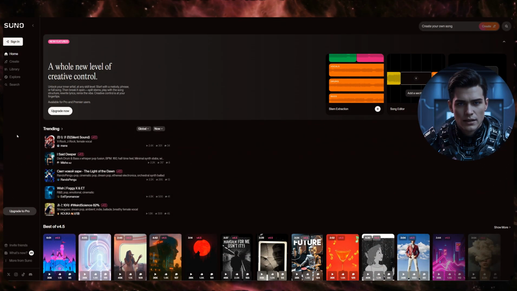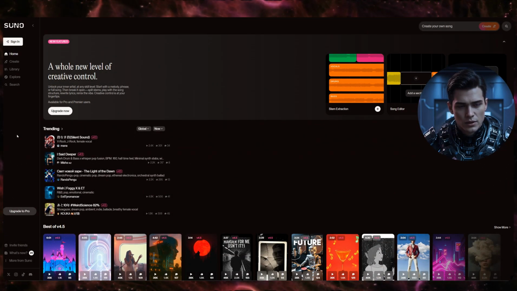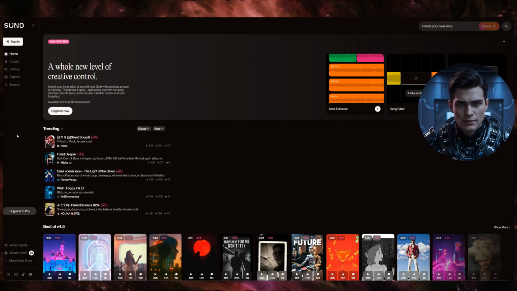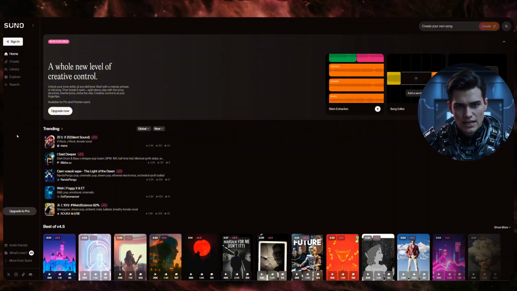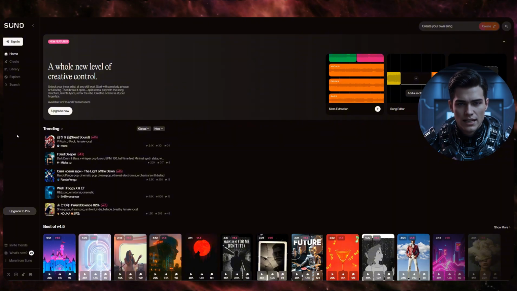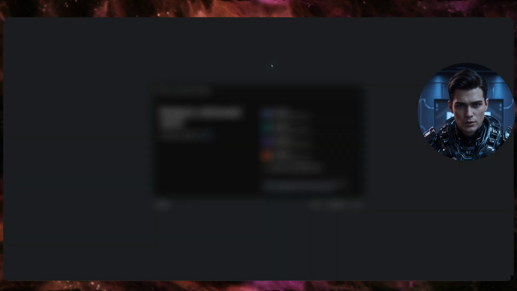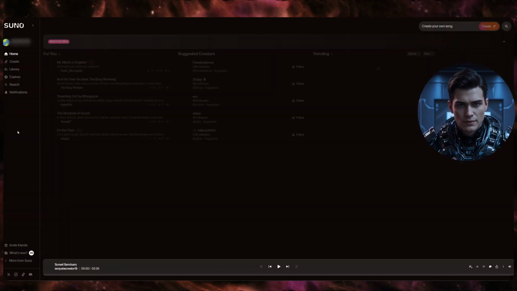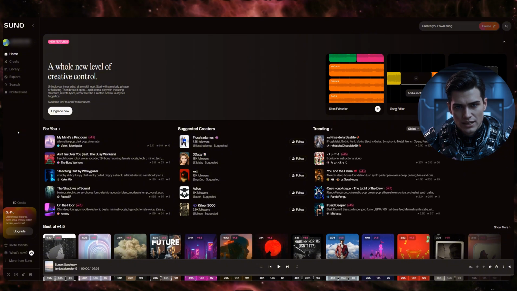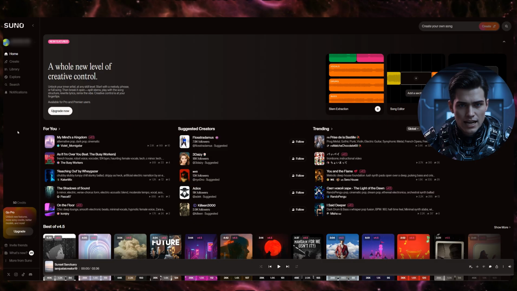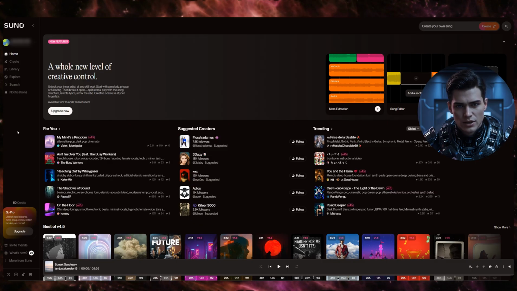Now we move on to creating the music. For this, we will use Suno AI, a powerful music neural network that generates high quality and atmospheric music in just a few seconds. And the best part, it's all copyright free. We go to the website suno.com, register, or log in if you already have an account. After registration, we immediately get 50 free credits, and conveniently, they renew every day. This is enough to create up to 10 tracks daily.